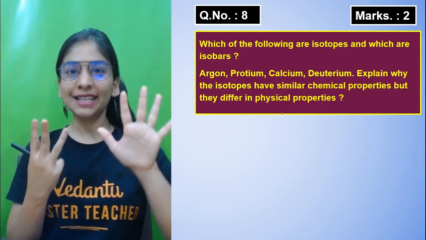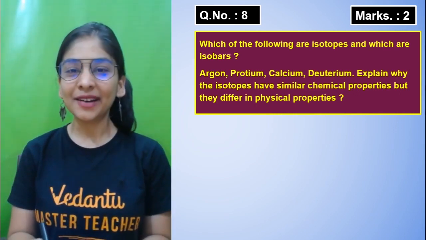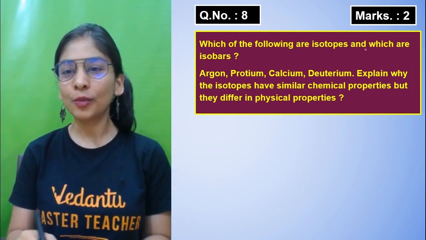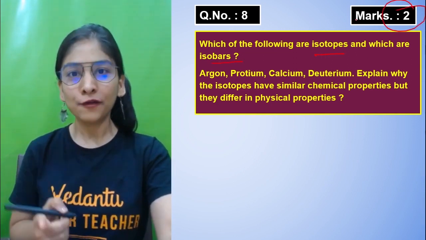Question number 8 is here. My maths is not so strong, but here I am good. Question number 8 says, which of the following are isotopes and which are isobars? And the question is for 2 marks, so 1 for each.